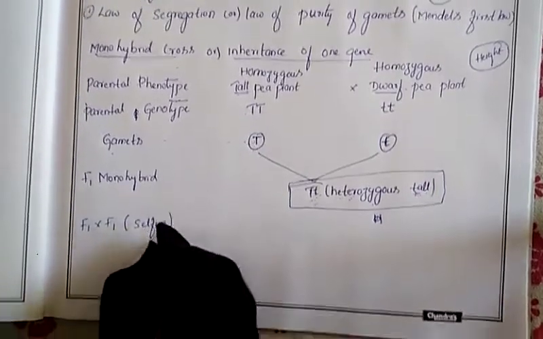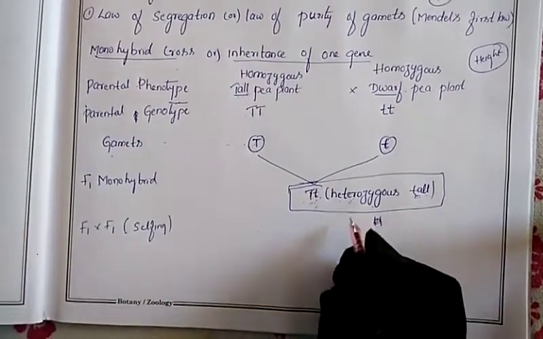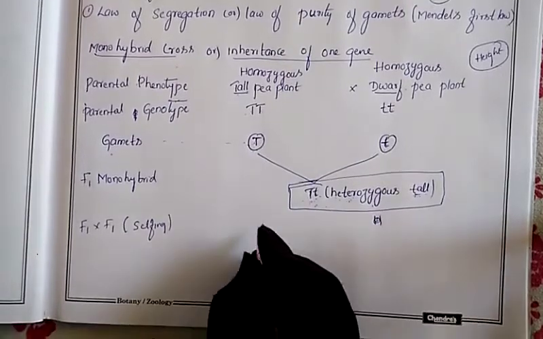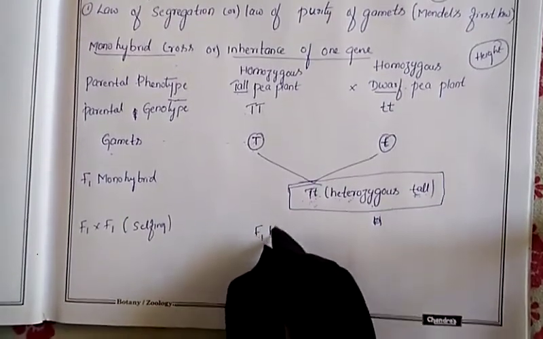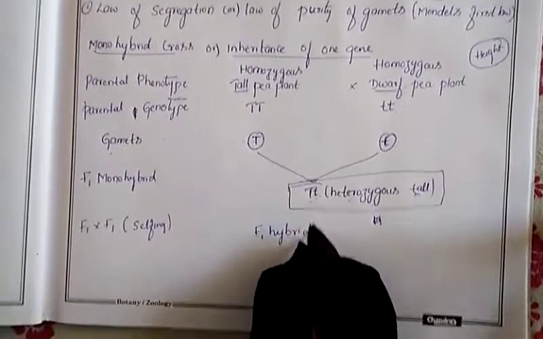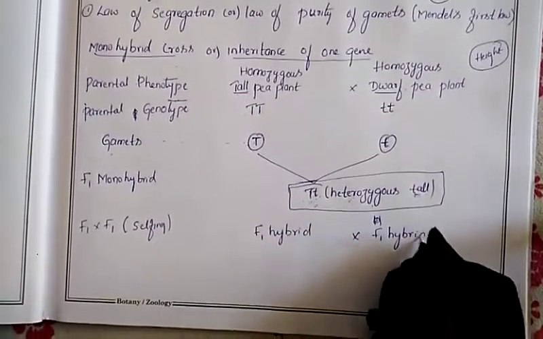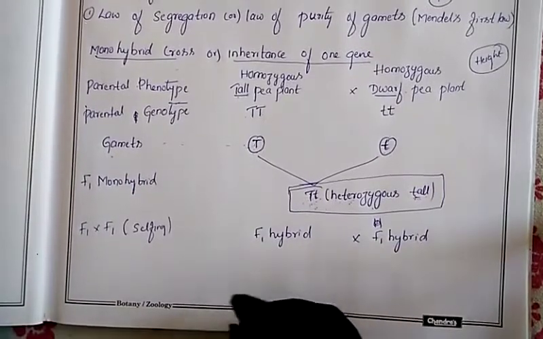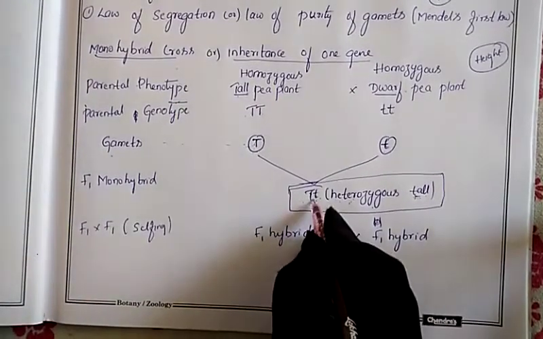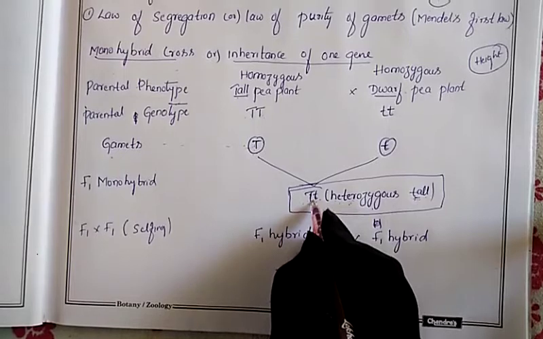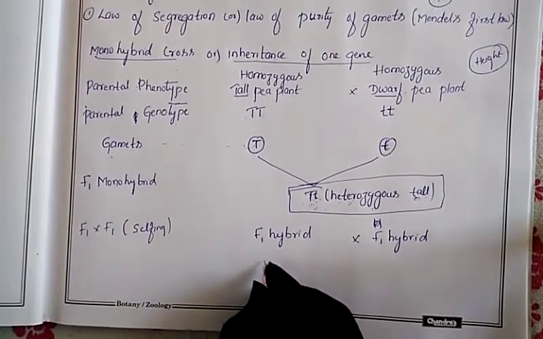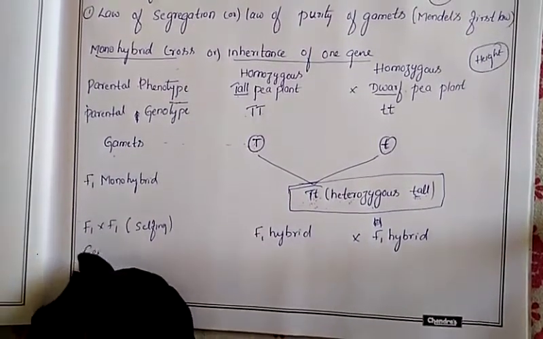The F1 which we got here will go for the crossing. So F1 hybrid into F1 hybrid. In which genotype is the F1 hybrid present? You have to write the genotype.